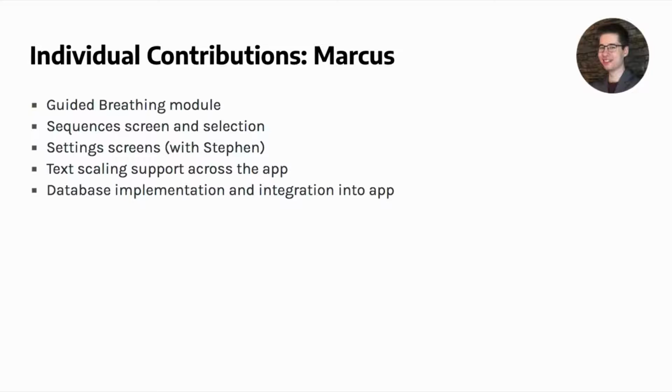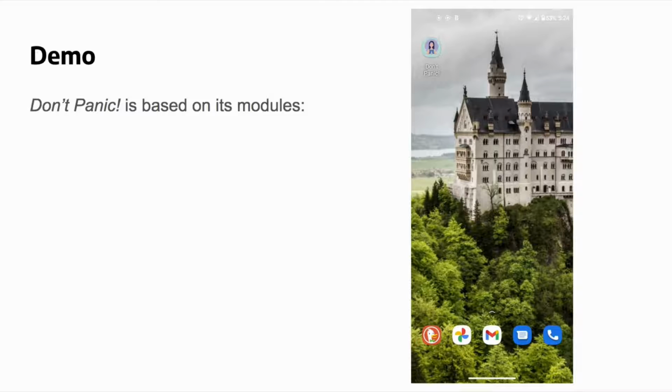For my part in the project, I implemented the guided breathing module and worked on a variety of screens, including those to choose a sequence to launch and to change your settings. I also added support for text scaling up to 200% the default size, and implemented the database that stores user data for a customizable experience. I found it very interesting to work with what Android Studio calls intents to pass data between screens, and I learned a lot about the difficulty involved with UI scaling. Now let's see Don't Panic in action.